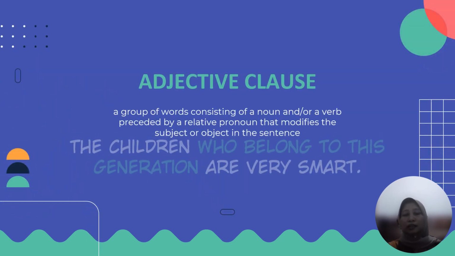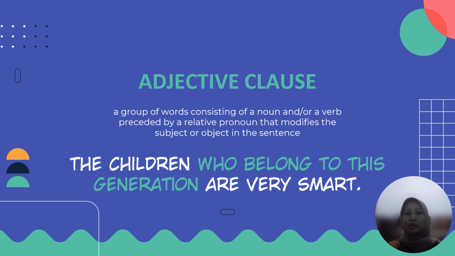And then an adjective clause is a group of words consisting of a noun and a verb preceded by a relative pronoun that modifies the subject or object in the sentence. We can see an example of the sentence. The children who belong to this generation are very smart. Who belong to this generation is an adjective clause. It modifies the children.